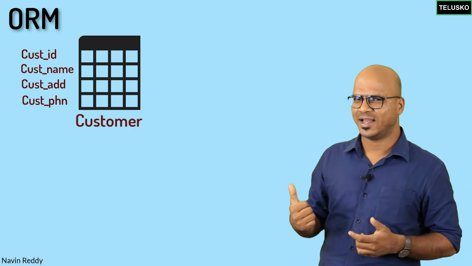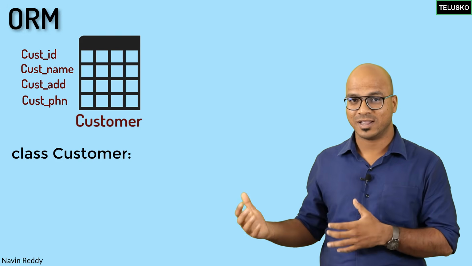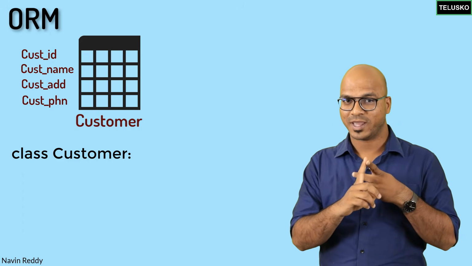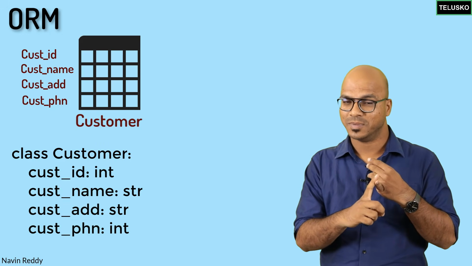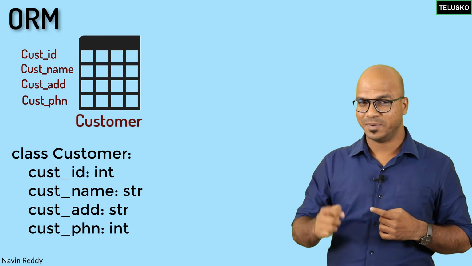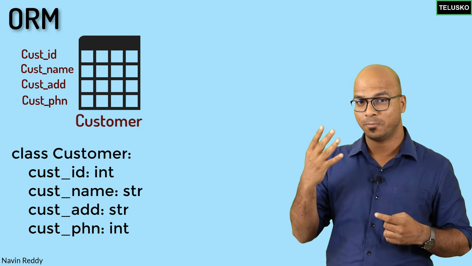Now, how will you define this class here? Of course, you will have a customer class, and that customer class will have 4 fields: customer ID, customer name, customer address, and customer phone number. So in the database, the customer table has 4 columns. The class here has 4 properties.